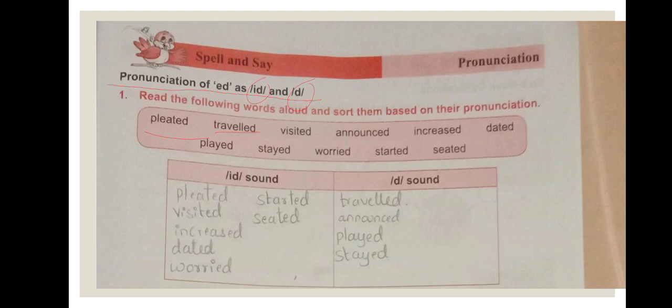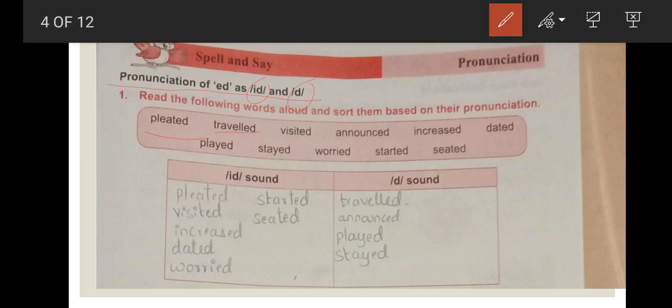Okay. Increased. Yes. Here we should write increased, I-N-C-R-E-A-S-E-D. It should not come here.